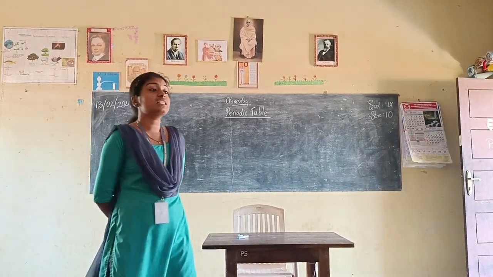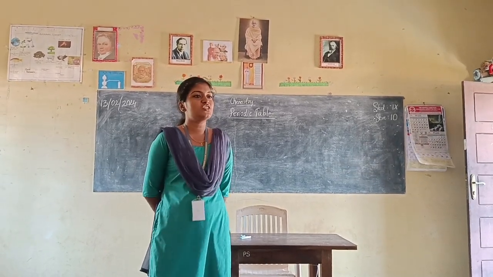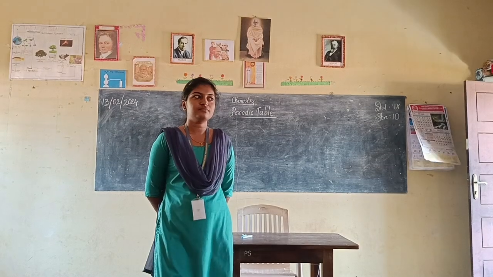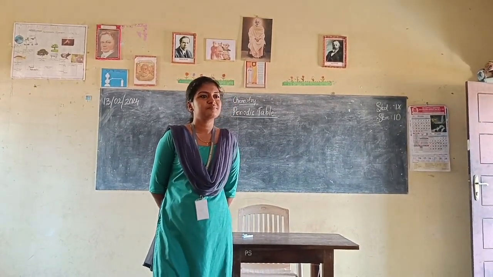So we discussed there some of the limitations of Mendeleev's periodic table. Does anybody know the limitations? Anyone? Isotopes.